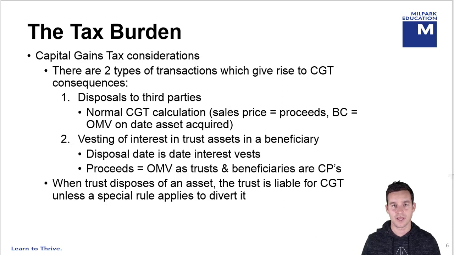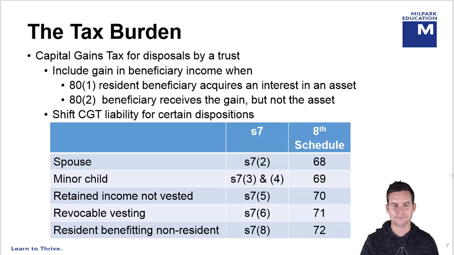Again, we do a capital gains tax calculation on that date. The disposal date is the date that interest is vested in that beneficiary, and the proceeds are the open market value on that date. Remember, a beneficiary, a founder, and trustee are all connected persons in relation to the trust, so we always have to transact at fair market value. So when the trust disposes of an asset, the trust is liable for the CGT unless there's a special rule which applies to divert it.